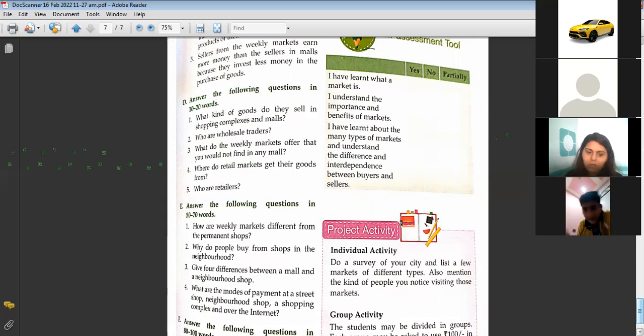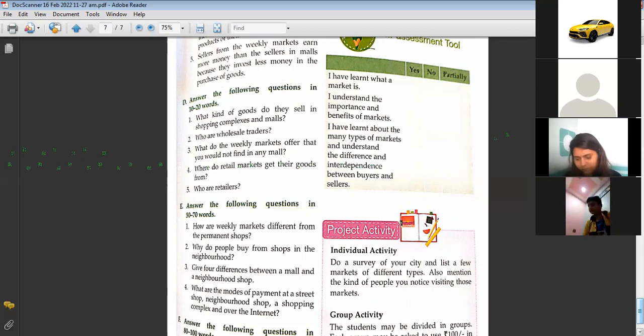Ma'am, can I tell the third point? Yes, tell me the third point, Krishna. Neighborhood shops are near our homes and colonies, and malls are located far away in faraway colonies. Next, neighborhood shops offer the facility of credit, whereas the malls do not offer us the facility of credit, right? Yes, ma'am.